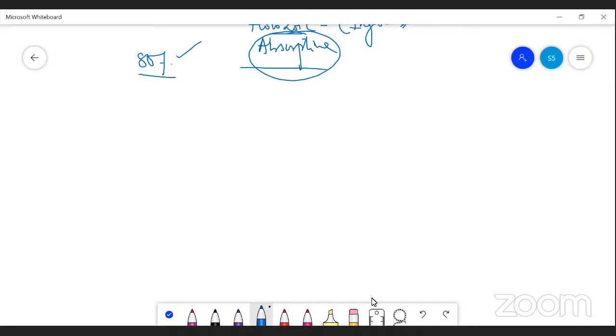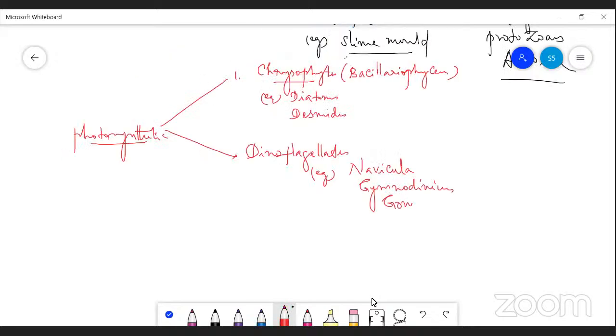The second one is dinoflagellate. It contains only two flagella. Examples: Navicula, then Gymnodinium, Gonyaulax. These are the examples for dinoflagellates.